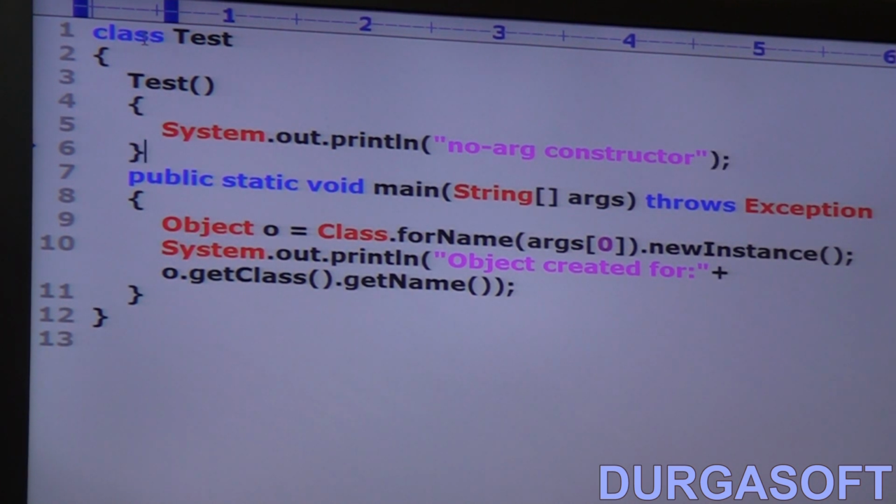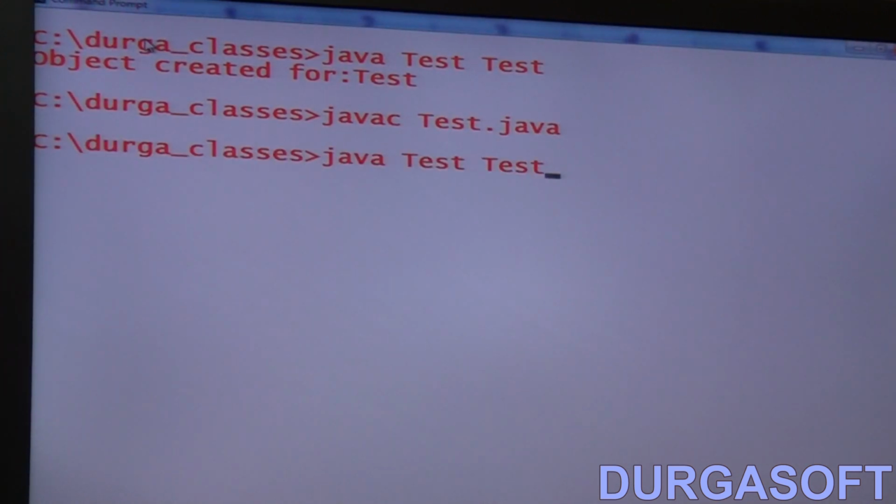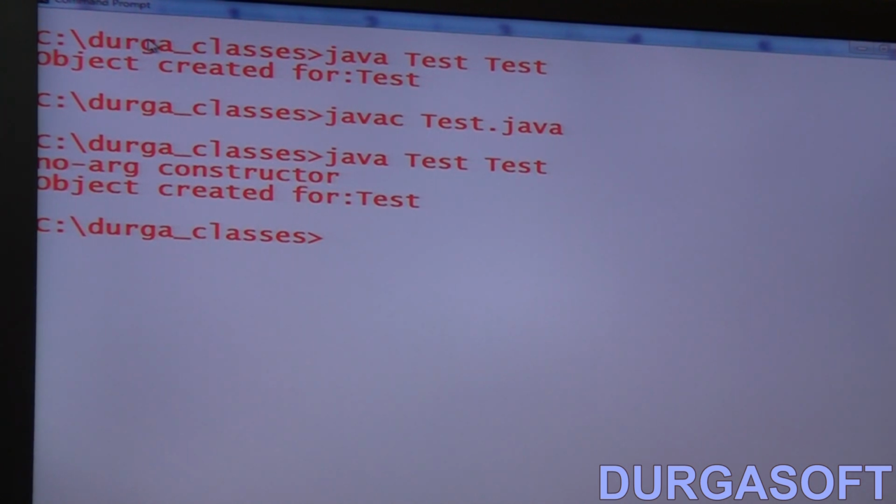Okay, just observe, one minute. Just observe this one. The code compiles fine. Okay, Java testers, have you observed? Internally, is the no-argument constructor called or not?